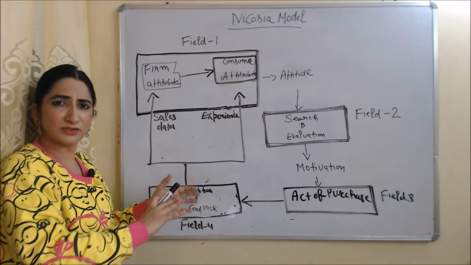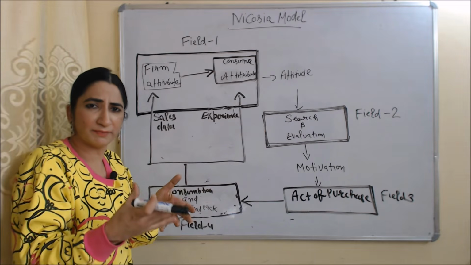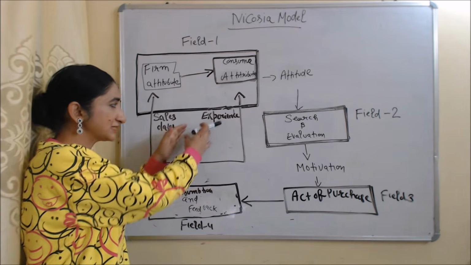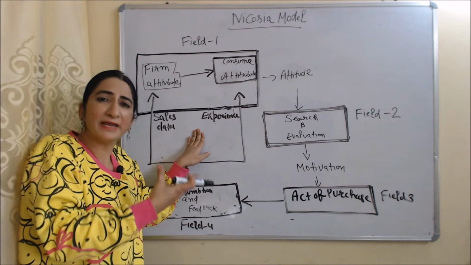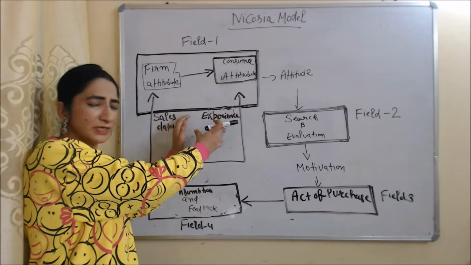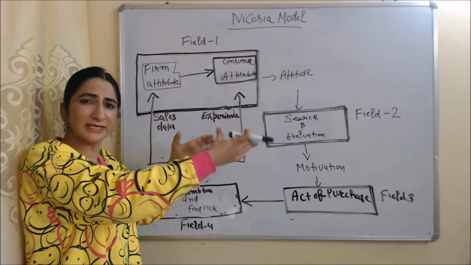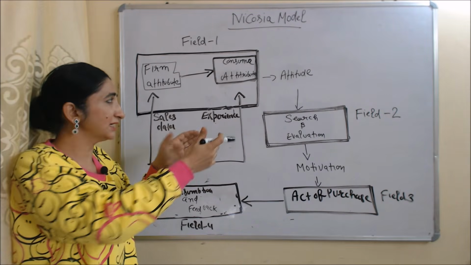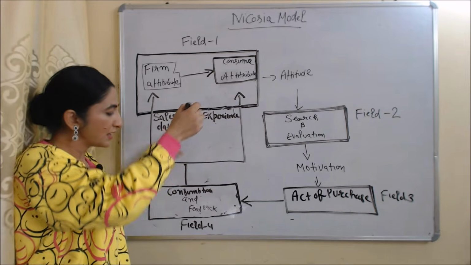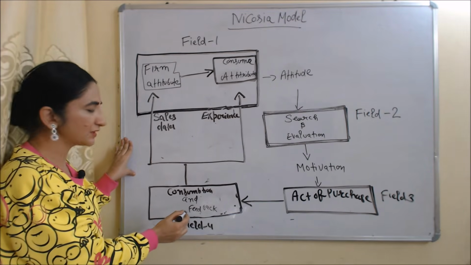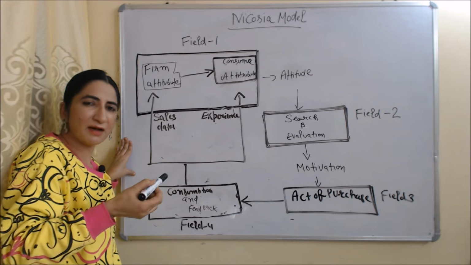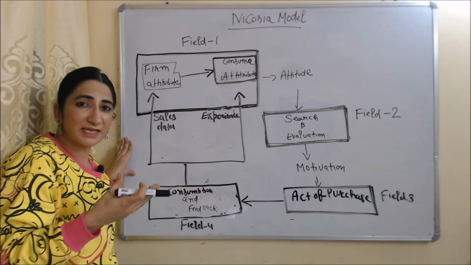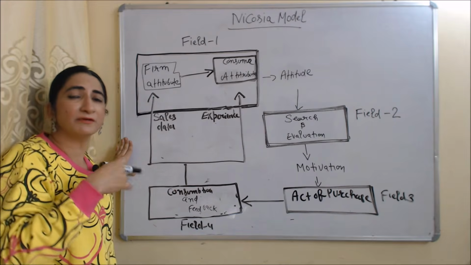In this field, consumer has already consumed company product. That's why he has experience about company product. This step basically tell after buying behavior of consumer. Now he has experience about company product. It can be positive or negative, but it will affect consumer attitude. Plus, feedback about company product will affect firm attribute. They can develop their sales data about consumer feedback, and they can improve their product according to the feedback of consumer.